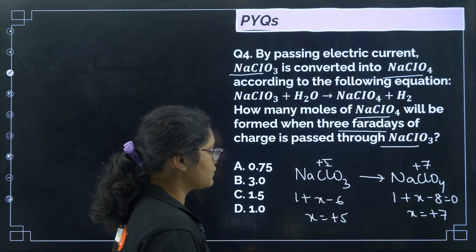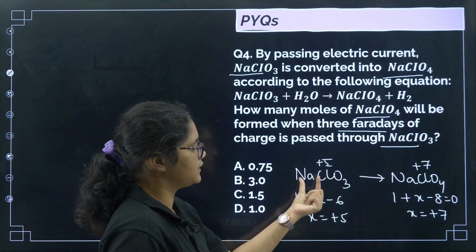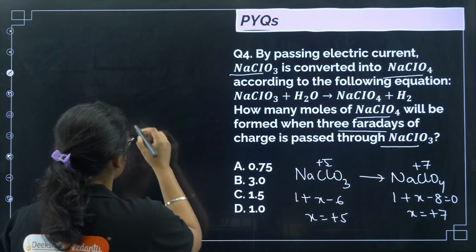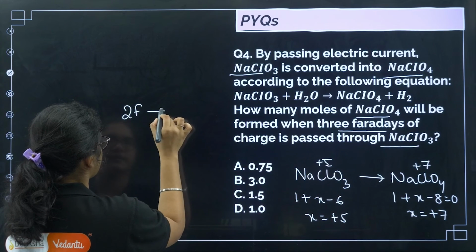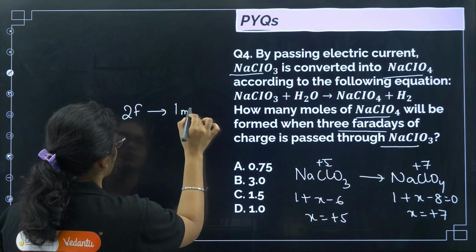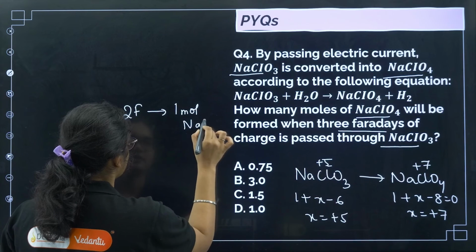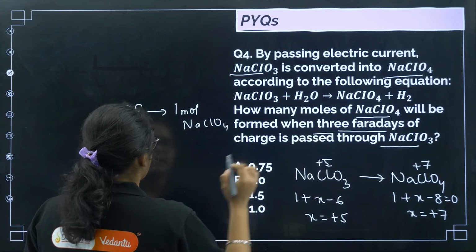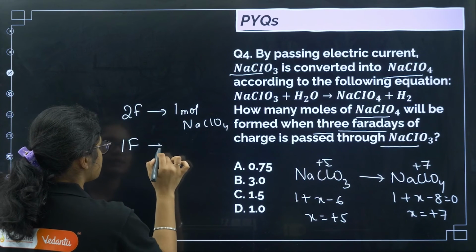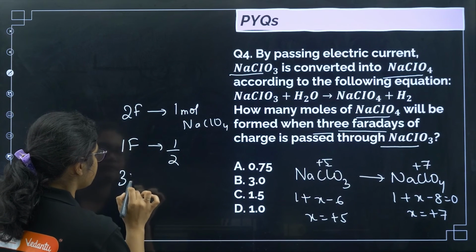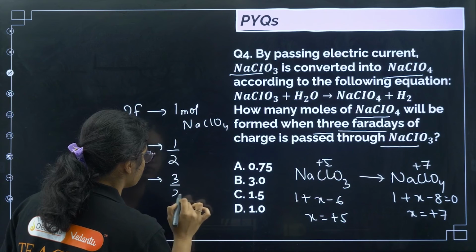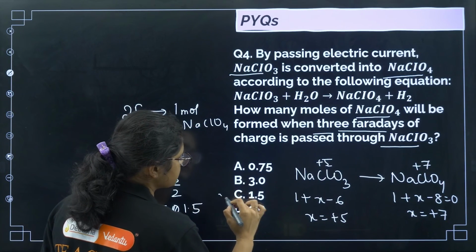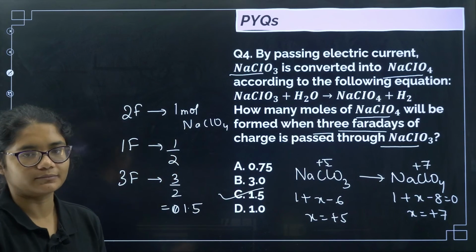So I can say that to convert 1 mole of NaClO3 to 1 mole of NaClO4, I need 2 Faradays. So with 2 Faradays of electricity, we can get 1 mole of NaClO4, right? Now with 3 Faradays how much will I get? With 1 Faraday, I'll get 1 by 2 moles. With 3 Faradays I'll get 3 by 2 moles, that means 1.5. The correct answer for this question will be option number C.